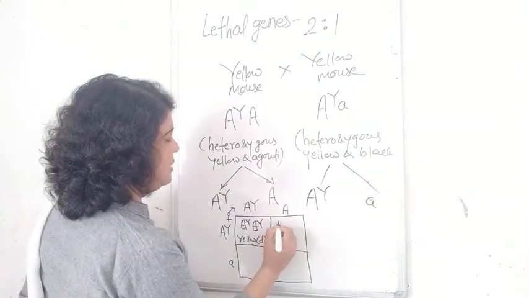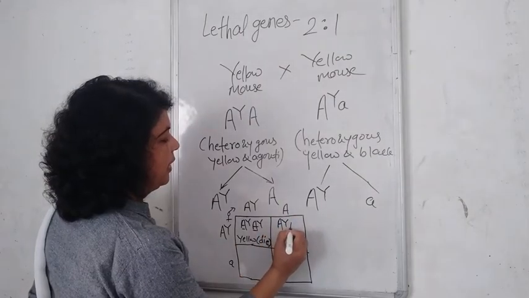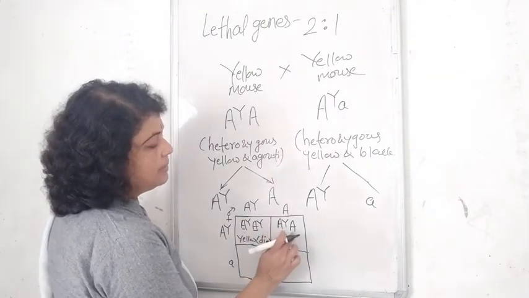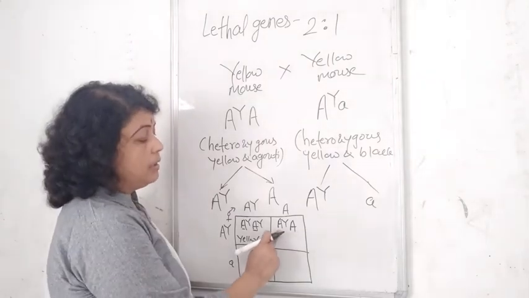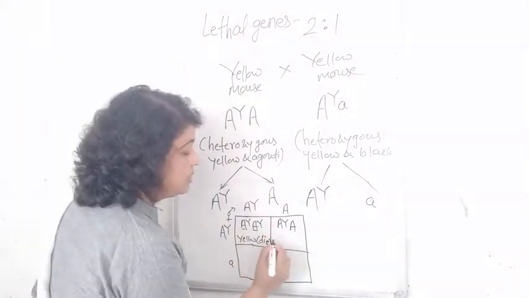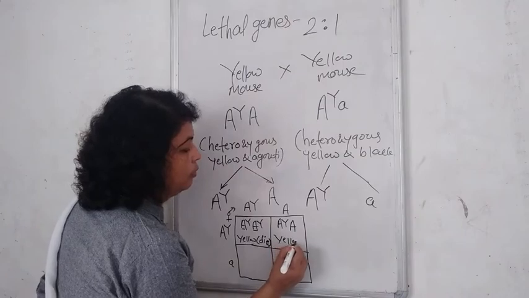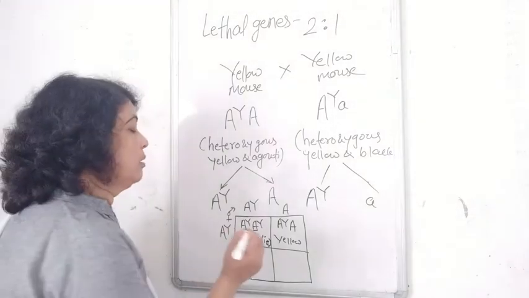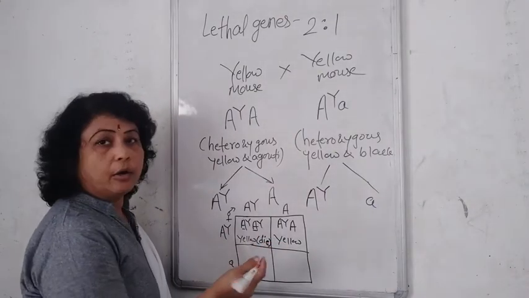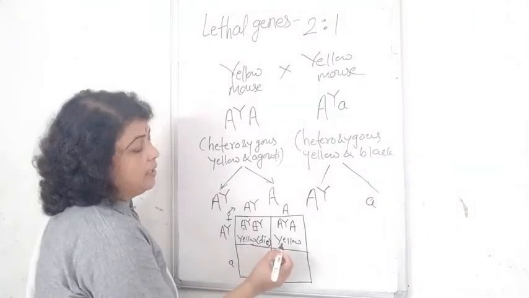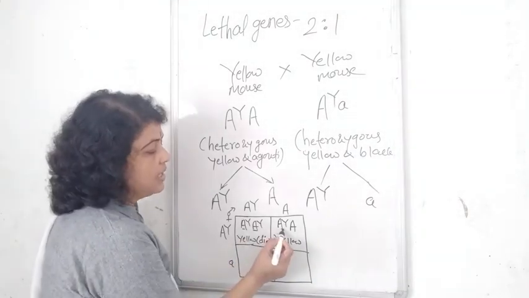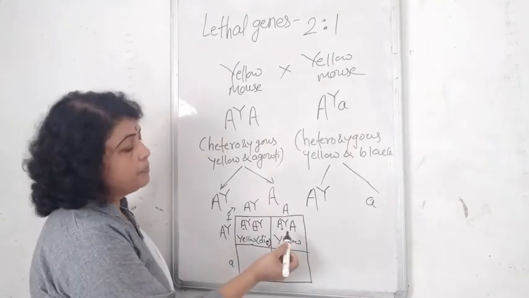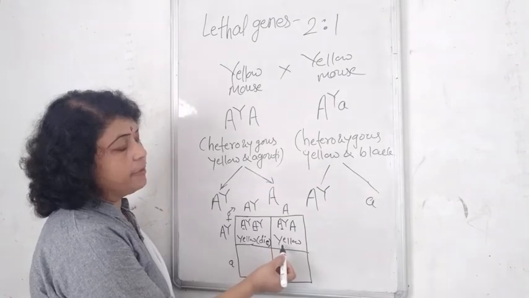The next is A Y and A. It possesses yellow as well as agouti, but yellow is dominant over agouti, so it gives a yellow coat. Coat means the skin color or hair fur of the mouse. Because it has two different alleles, it survives.